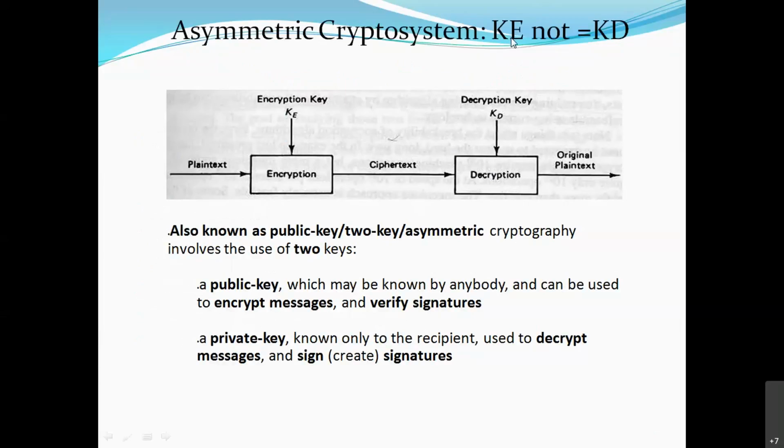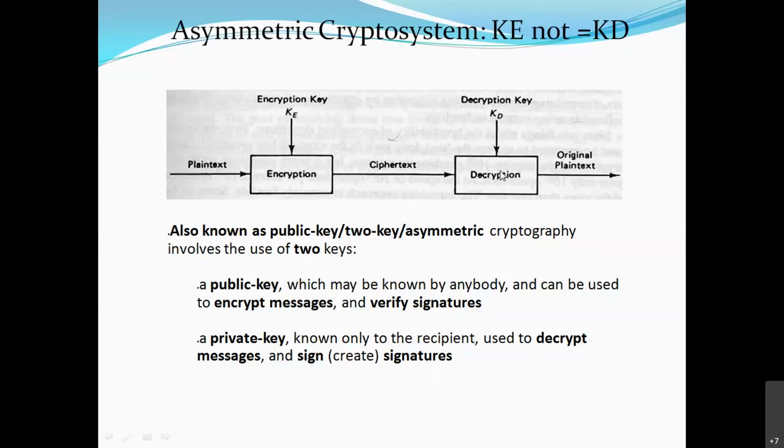KE is the key used for encryption, and it is not equal to KD, the key used for decryption. This is the first main difference. In the diagram you can see plain text is encrypted using the encryption key KE and converted into ciphertext.